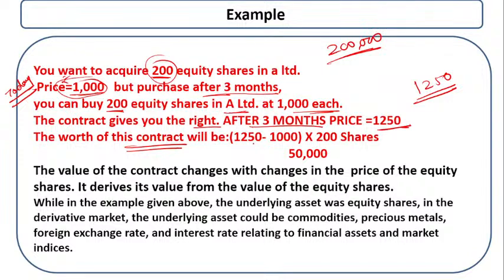Now what is the difference between 1250 and 1000? The difference is 250 rupees. You have purchased 200 shares, so multiply 200 by 250. So this is an example of a derivative. Now the value of the contract changes with a change in the price of equity. If the price of equity was 1000 rupees but now the price of this share is 1250, the contract value changes.